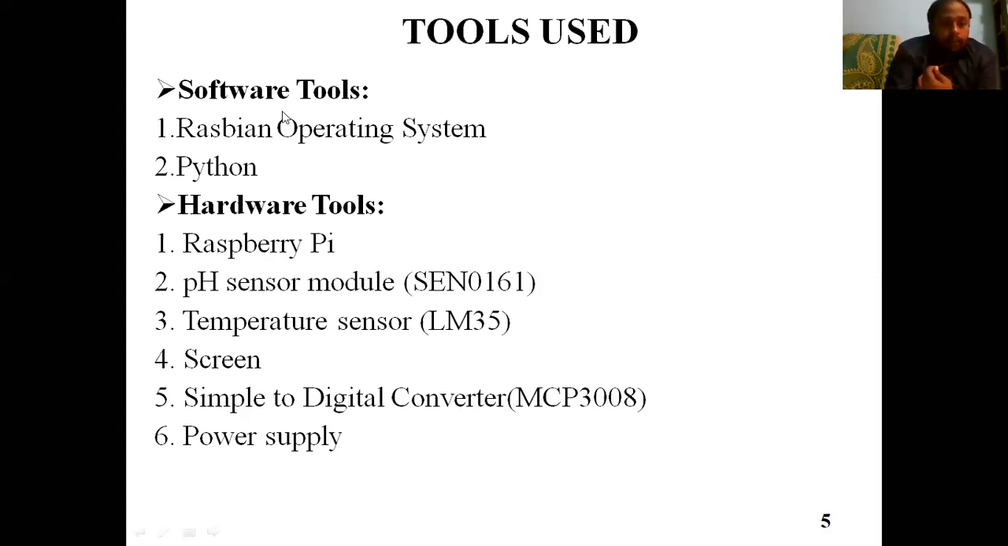Apart from that, I have added a temperature sensor. These sensors give analog values, whereas the Raspberry Pi can take only digital values, so I am adding an analog to digital converter, right? Apart from that, I have used Python programming. I have designed this Python code to control and monitor the peripherals.